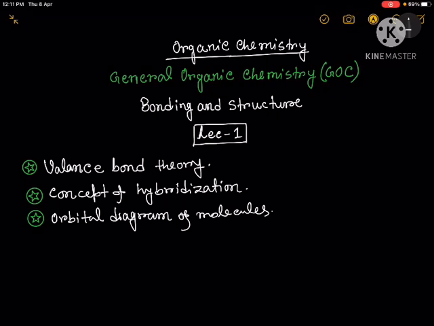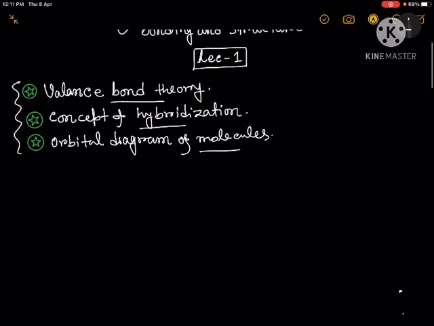So this is the first lecture and this is on the bonding and the structure of organic molecules. In this particular lecture we will cover these three topics: the valence bond theory, concept of hybridization and the orbital diagram of organic molecules. Now before going to study the organic chemistry, to know the structure of organic molecules and to have a visual idea about the structure of different organic molecules and the concerned functional group is very important, and that is the main objective of today's lecture.